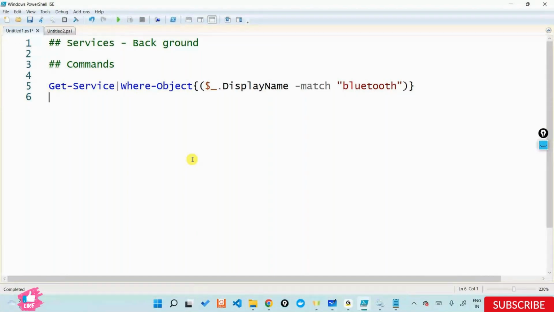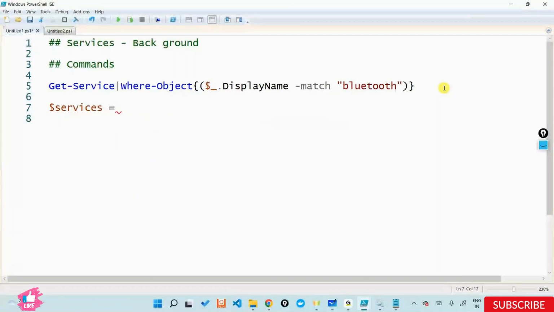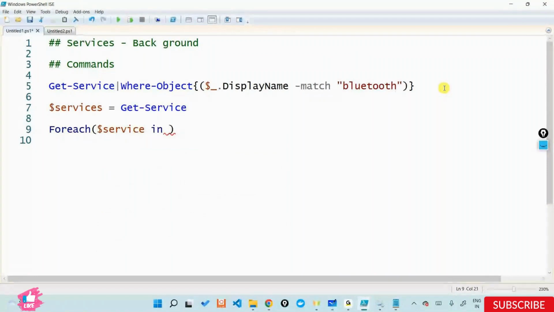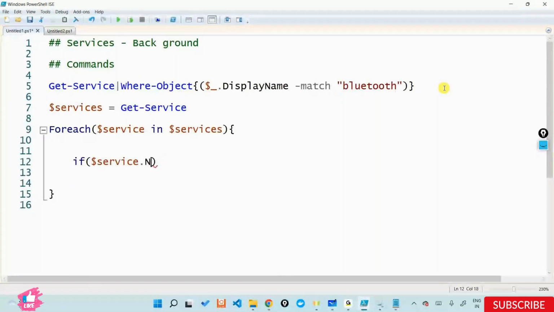If I have to come up with an actual command without a where object, I'd do something like this. I'll say $services equal to Get-Service. Then I can say foreach $service in $services. I have to figure out something called if $service.Name. Let's run this loop once so that you get all these filters. Just run this blank loop.